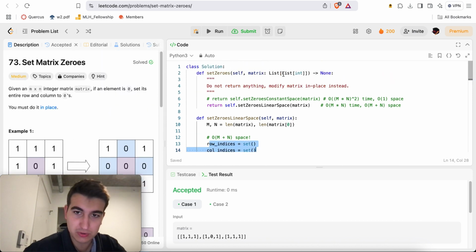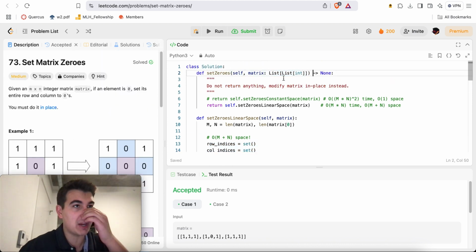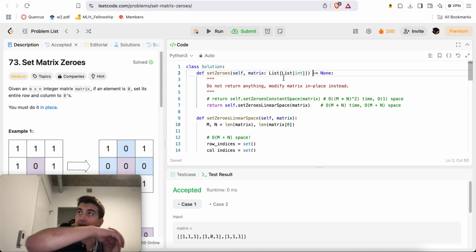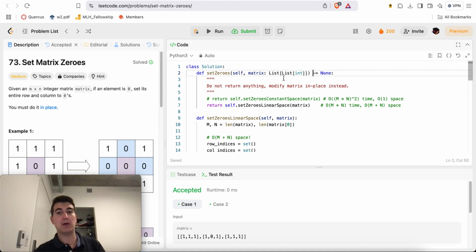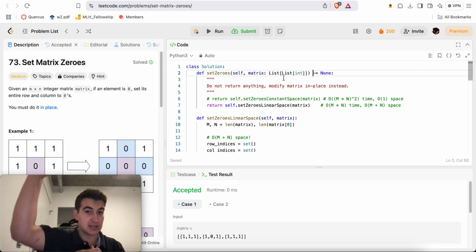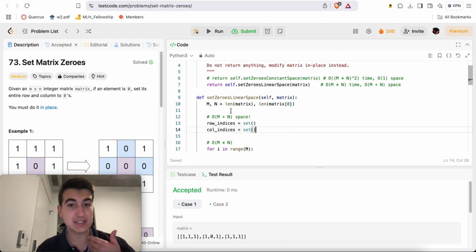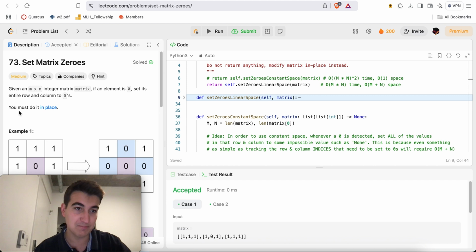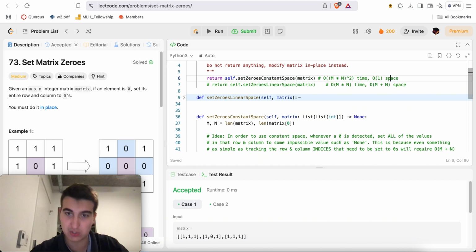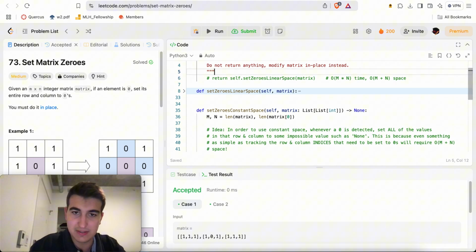Okay, so here, technically, by having linear space, I have m plus n space, which is indeed proportional to the size of the input, even though it's much smaller than the size of the input, but it's proportional to it. As the input size grows, the bigger these sets might be over here, right? So it's technically proportional. So by the definition listed in Wikipedia, this is an invalid solution. And so we must do it this way, right? So here I might as well put it second.